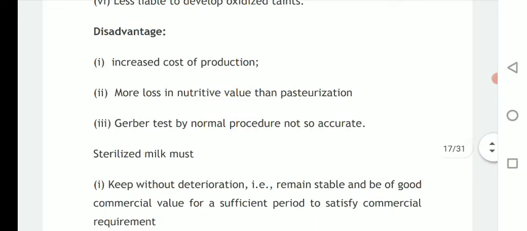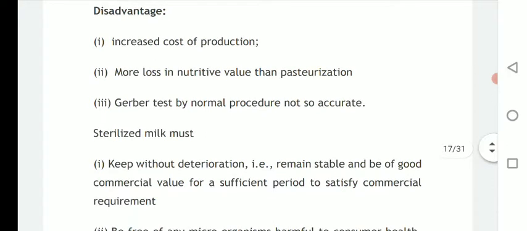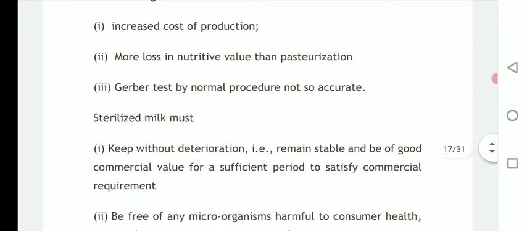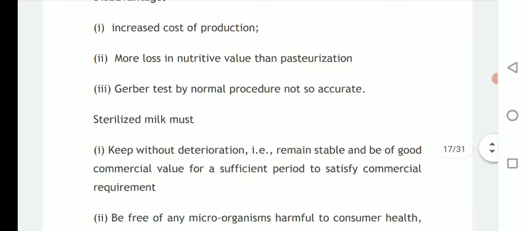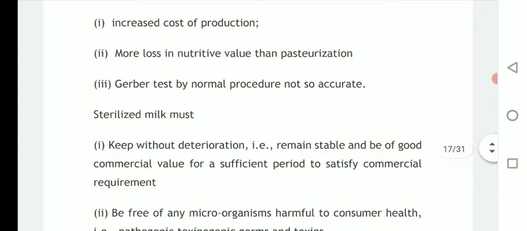Then there are some disadvantages. First, increased cost of production. Overall, this process of ultra sterilization is more costly than normal pasteurization and other treatments. Second, more loss of nutritive value than pasteurization.